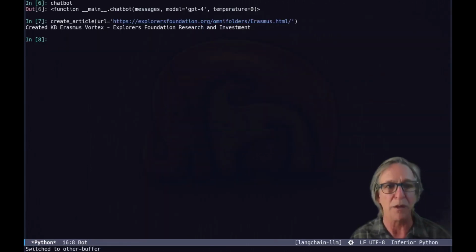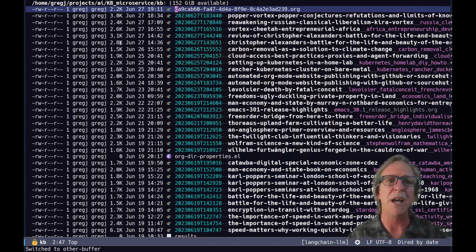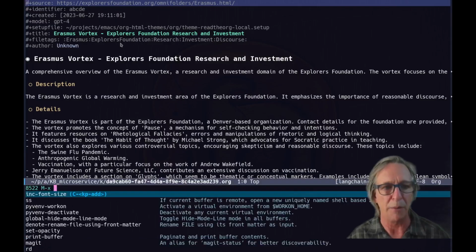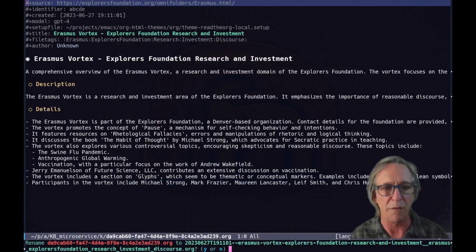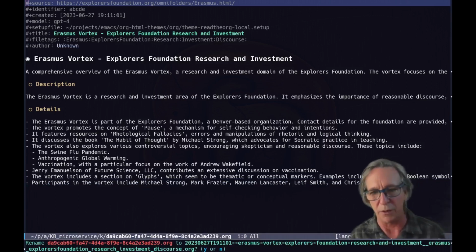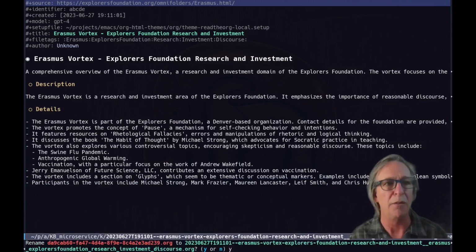If we go back to the Python buffer, it will say it created knowledge base, Erasmus Vortex, Explorers Foundation Research and Investment. I'm not sure that's the best title, but we'll see. But it did not give that in the title here. The reason is because the Python code doesn't know how to turn it into a Denote type of file name. Instead, what I do is I bring it up and I say denote rename file using front matter, and then it creates that very long name, and everyone's happy.